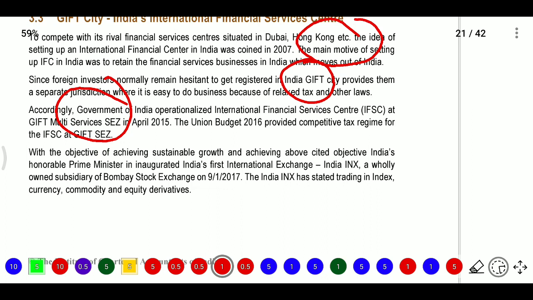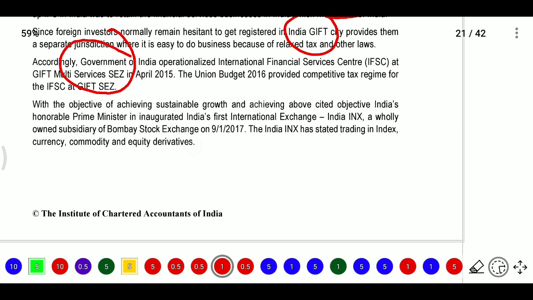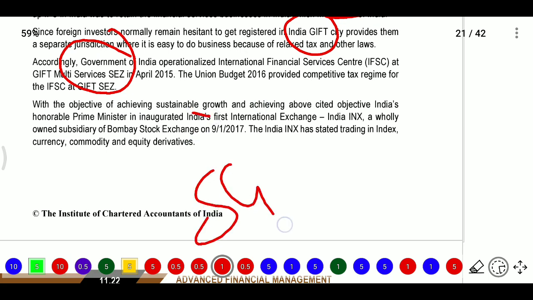In income tax, we will calculate MAT and AMT. For IFSCs, they have different rates, a lower rate, with the objective of achieving sustainable growth. To achieve these objectives, the Honorable Prime Minister inaugurated India's first international exchange, INX, a wholly owned subsidiary of the Bombay Stock Exchange.